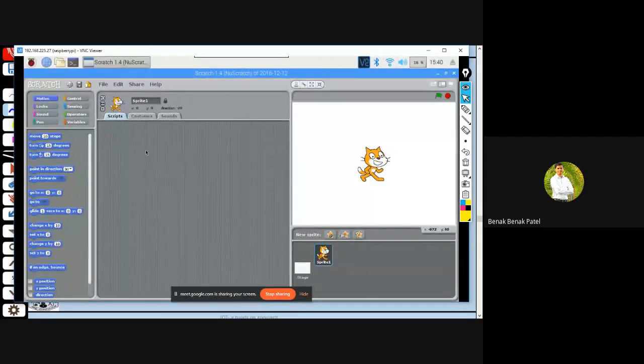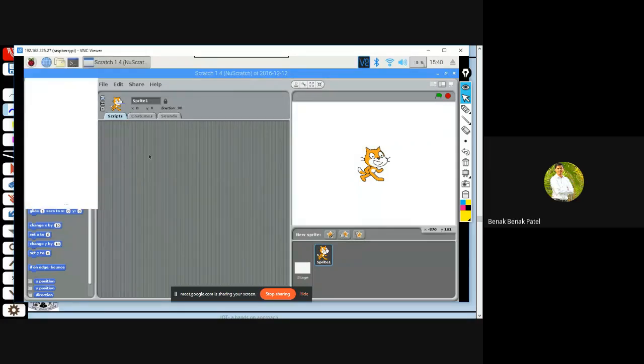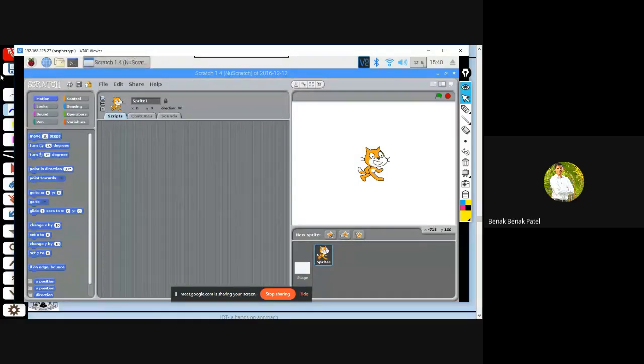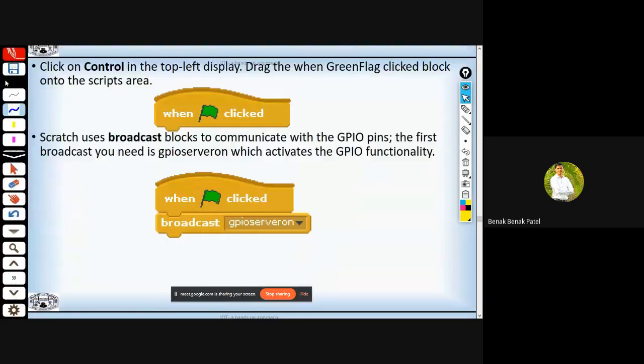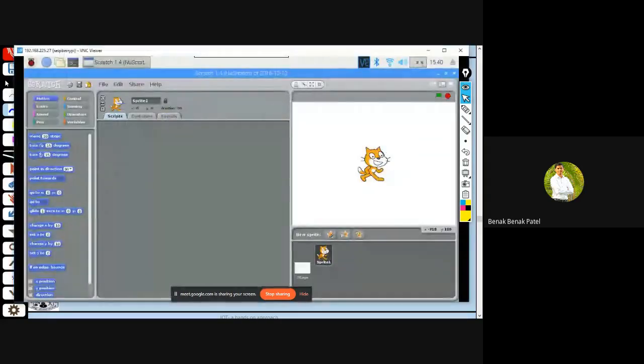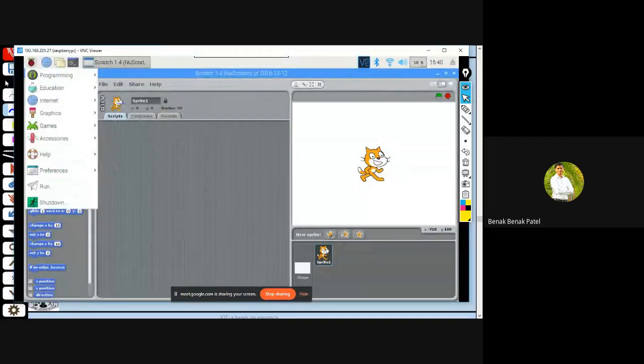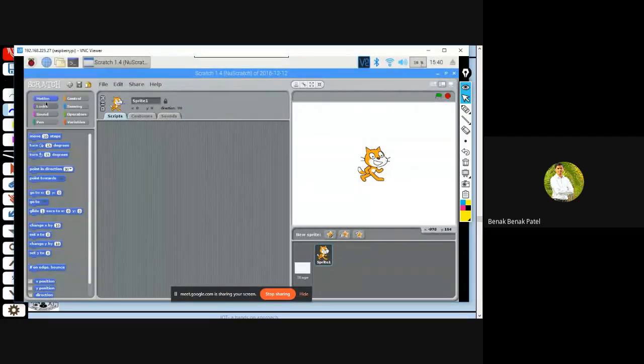So right here, as I said, here are the options. One is motion. Let me zoom in. Okay, here are the options.